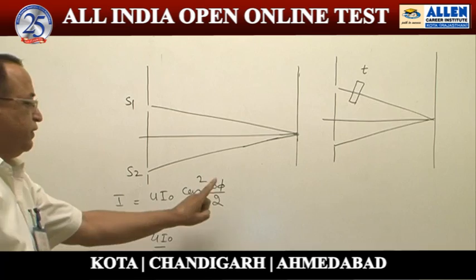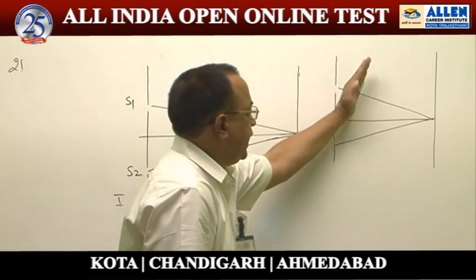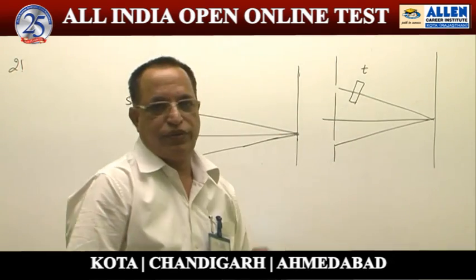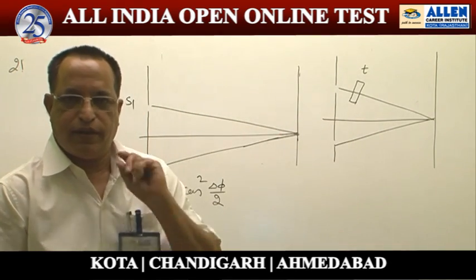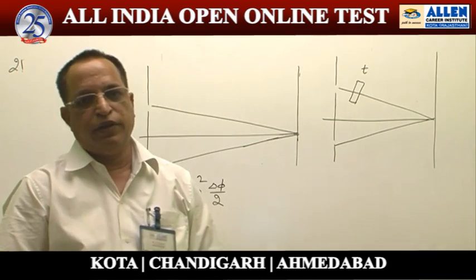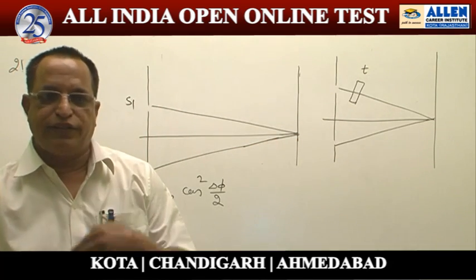Naturally we will have to create some phase difference in these two light rays. The presence of the medium will cause this phase change.